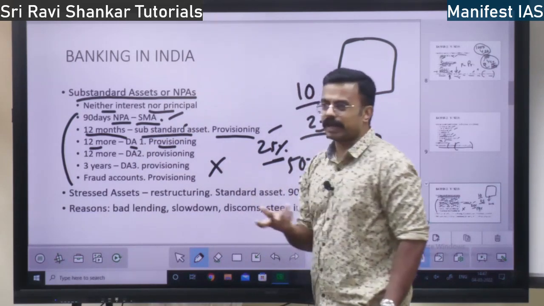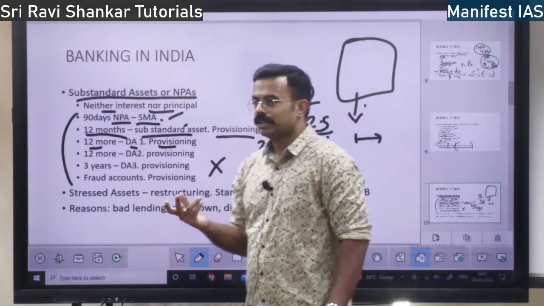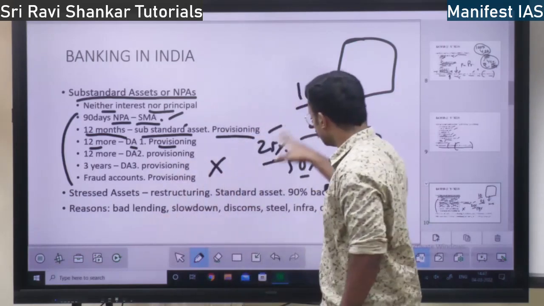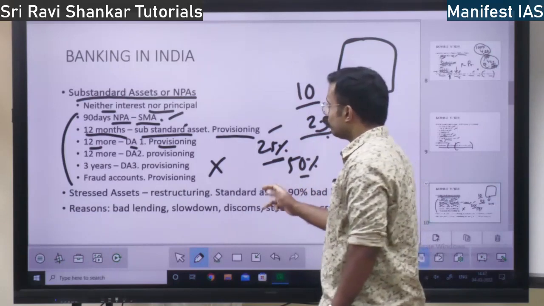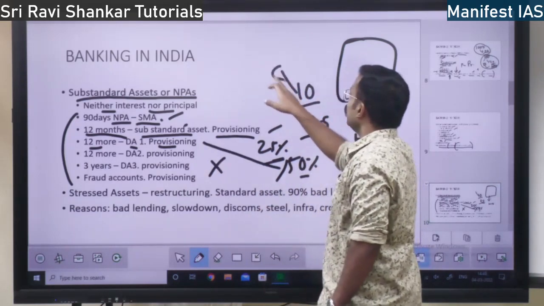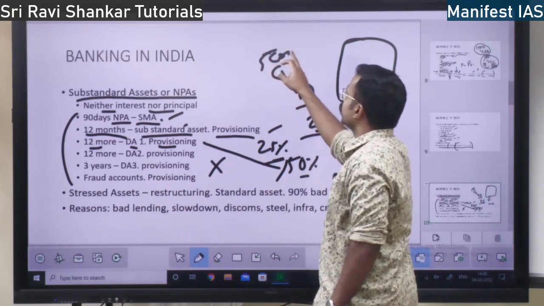The numbers are not very important. They are not going to ask. So, it is actually 20%, some 40%, like that. I am just giving a brief idea. So, the provisioning will increase to 50%. That means, out of 10 crore, 5 crore will be kept aside by the bank.